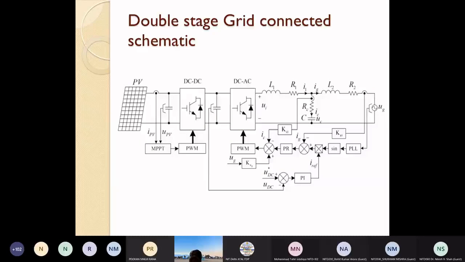This grid following versus grid forming can be a good research topic to establish which one will be better than which under what circumstances. That is very, very important, and that circumstance is also equally important.